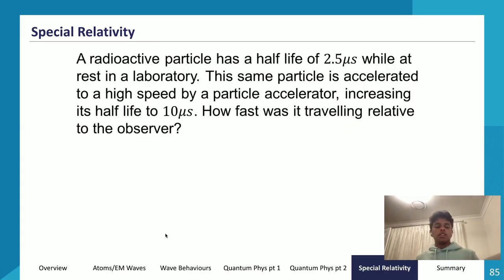So let's go through a question then. A radioactive particle has a half-life of 2.5 microseconds while at rest in a laboratory. So the proper time for this equation will be 2.5 microseconds. This same particle is accelerated to a high speed by a particle accelerator, increasing its half-life to 10 microseconds. So the dilated time is 10 microseconds. The proper time is 2.5 microseconds. How fast was it traveling relative to the observer?